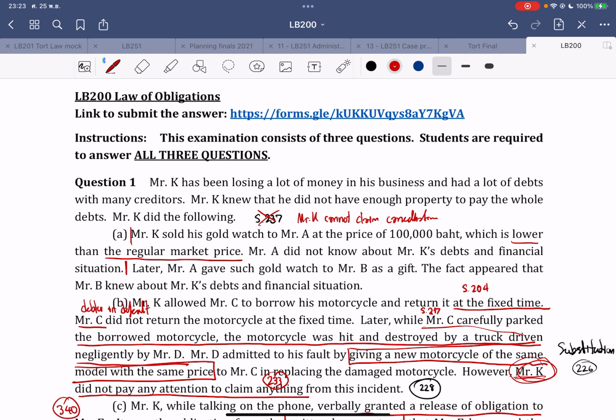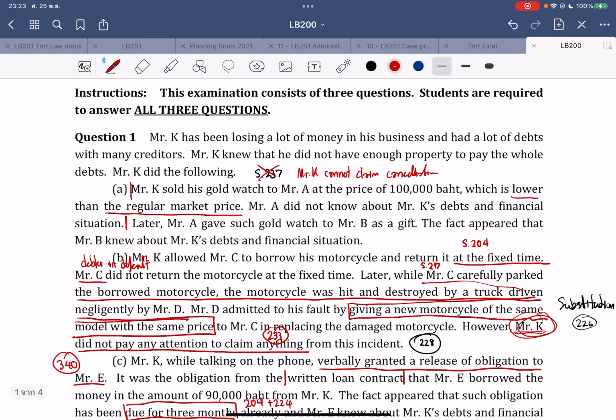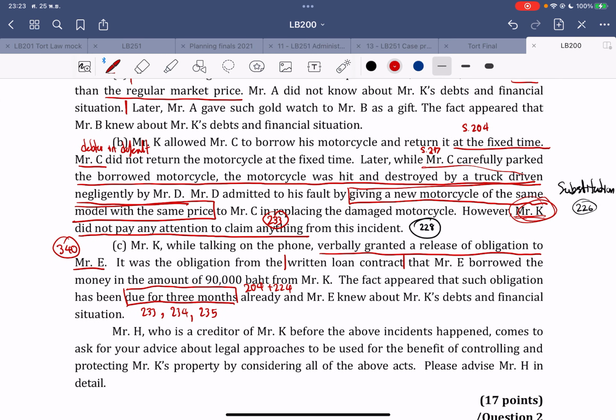The second scenario, or scenario B, is that Mr. K allowed Mr. C to borrow his motorcycle and return it at a fixed time, but Mr. C did not do it. Later the motorcycle was destroyed by Mr. D, but Mr. D gave a new motorcycle of the same model to Mr. C in replacing the damage, but Mr. K did not pay any attention to claim anything from this incident at all.